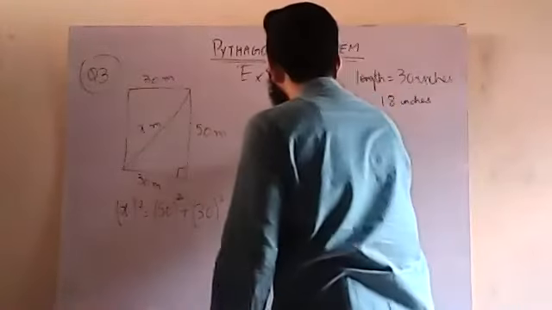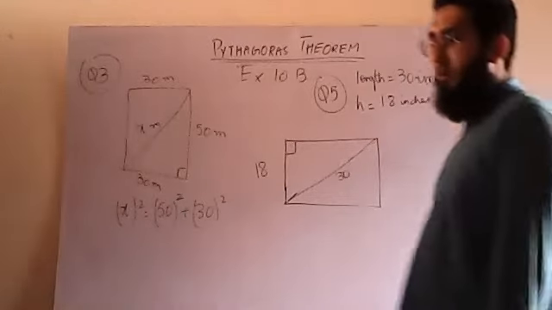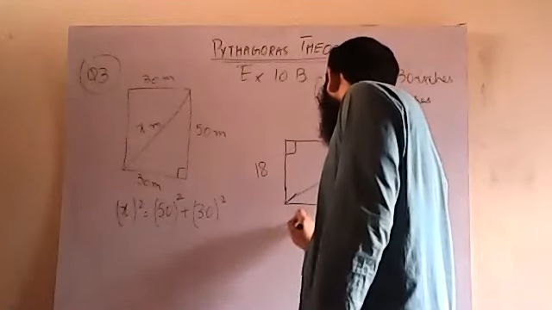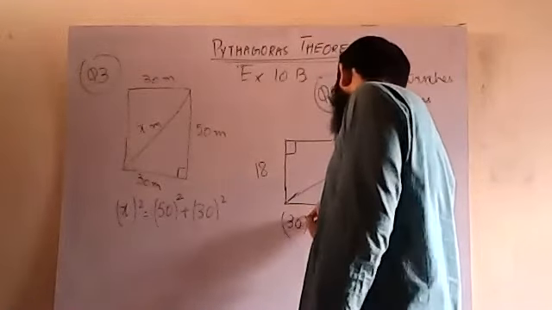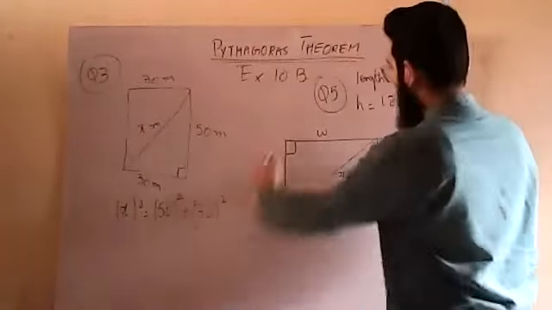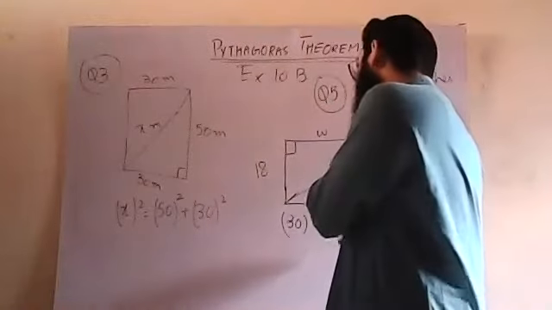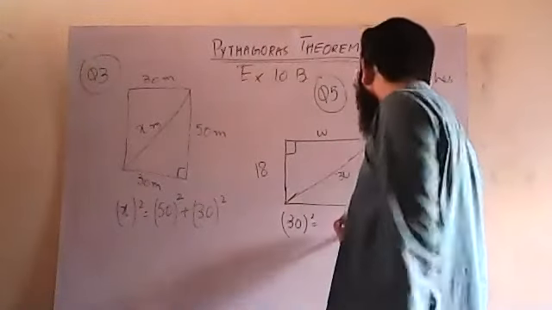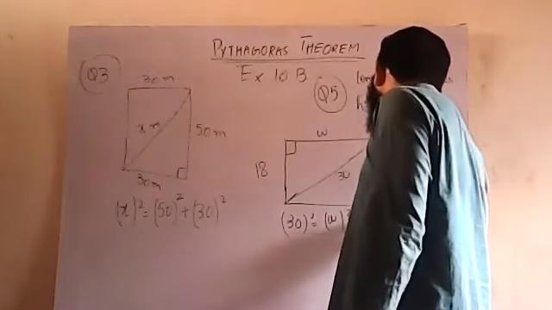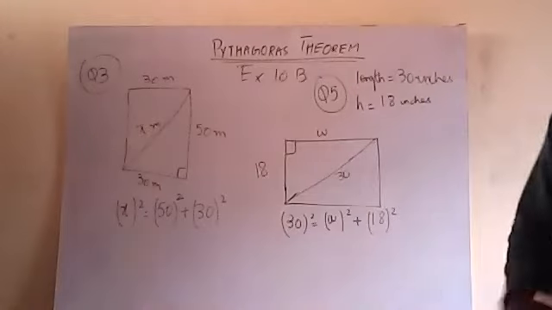Now easily apply Pythagoras theorem. The two sides of a rectangle always make 90 degrees. So the hypotenuse is 30, and 30 square equals W square plus 18 square, where W is the width. I can easily do this as well, right?